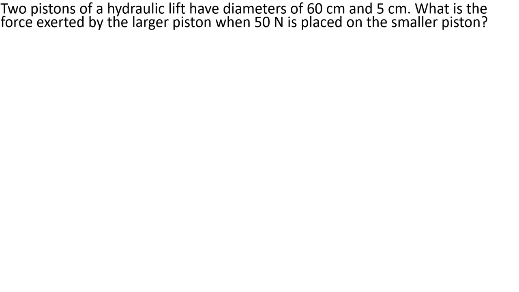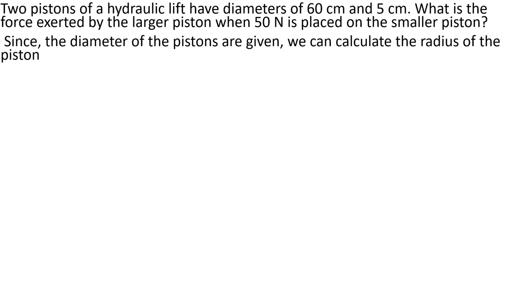So already in the last video we discussed the hydraulic lift, and you might have seen the animation of the hydraulic lift, the link that I already sent. So here two pistons are there, one having a diameter of 60 cm, another 5 cm. You have to find the force exerted by the larger piston when 50 Newton is placed on the smaller piston.